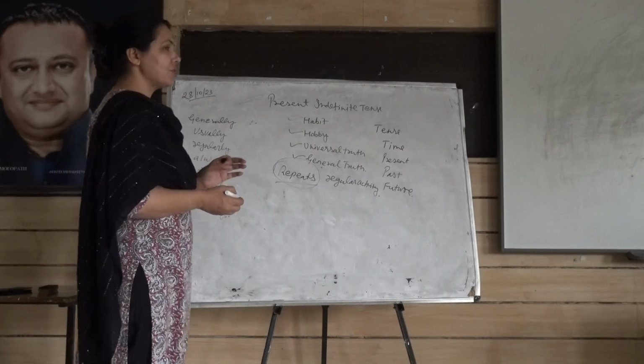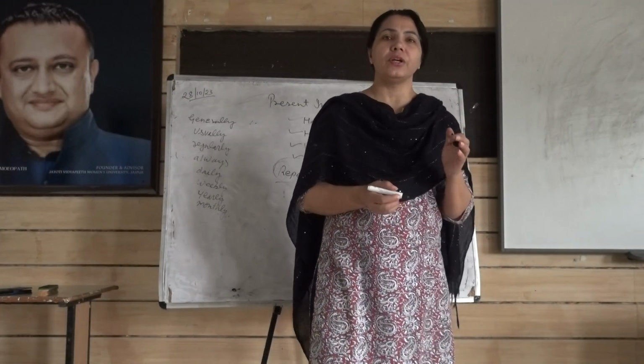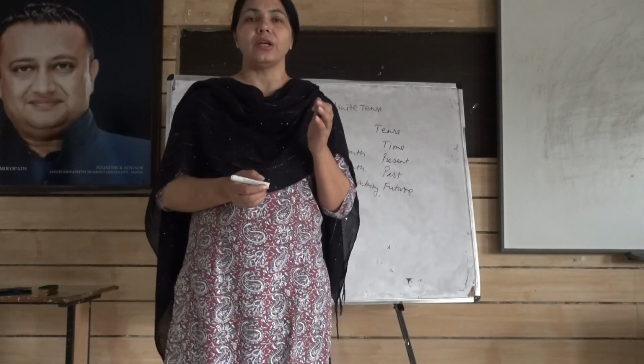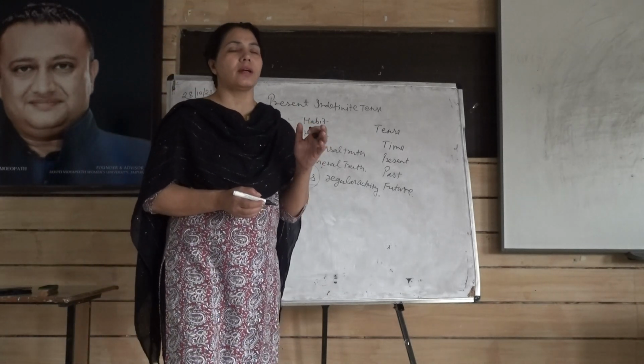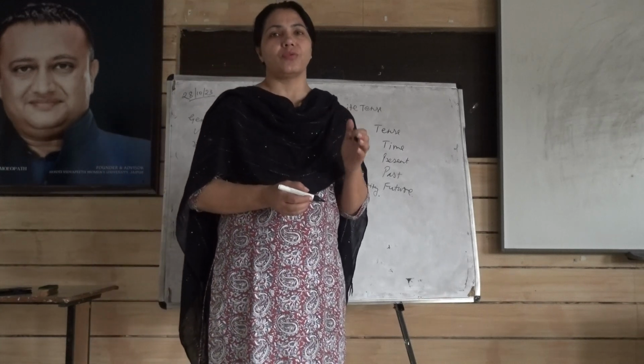So in the end of the sentence, you will find generally, frequently, regularly, always, sometimes, weekly, yearly, monthly, such kind of words. So this is the recognition of the present indefinite tense.